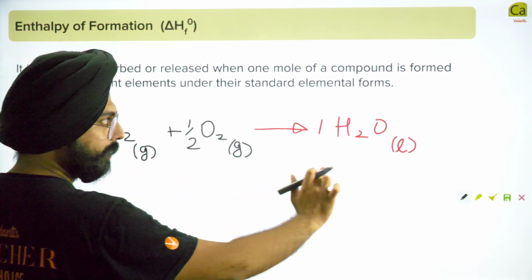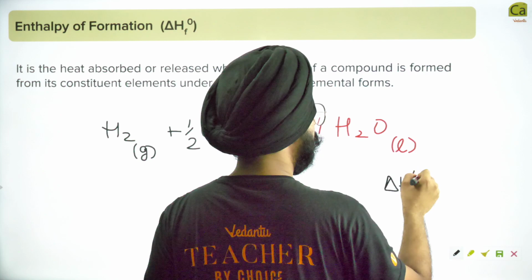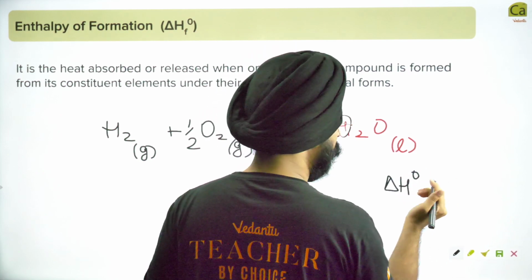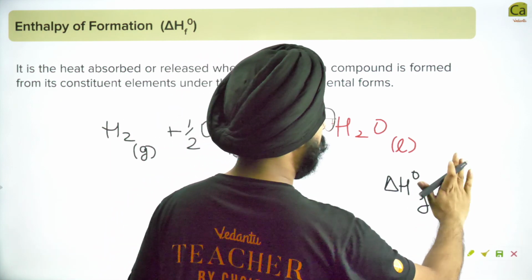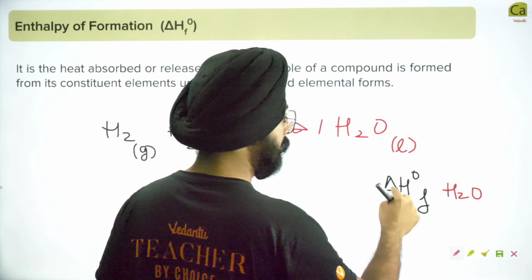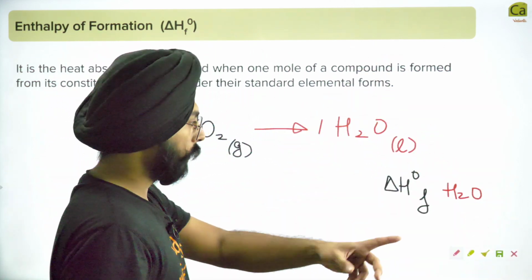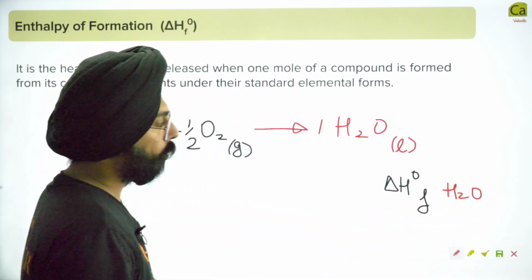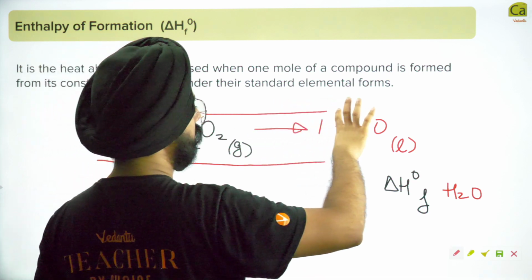So this entire reaction tells you the delta H naught of formation. For formation we'll just write f of H2O. We also call it delta Hf naught. So the standard enthalpy of formation of water will be the enthalpy related to this particular reaction.